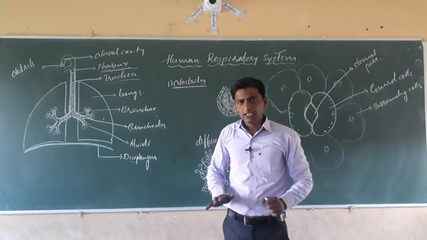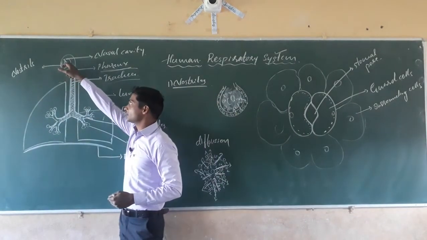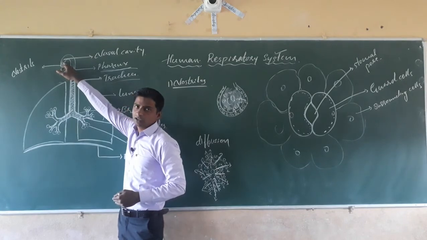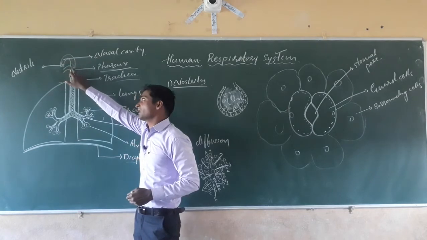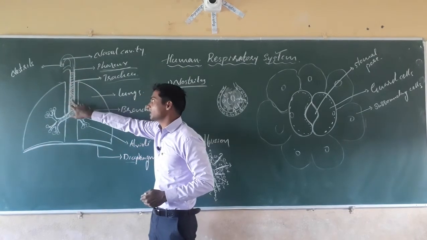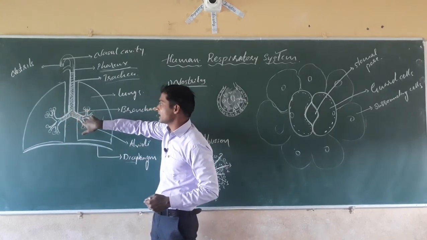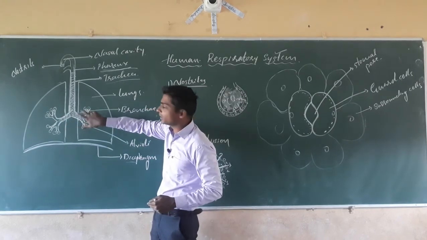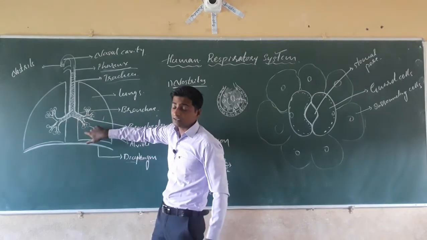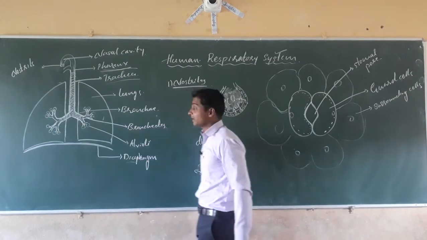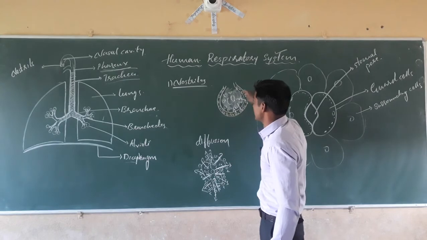It means the oxygen we take will enter the nostrils, and here the filtration of air goes on with the help of hair and mucus. Then it will enter the nasopharynx, next the pharynx, then the trachea, which will branch into the bronchi, then minor tubules called the bronchioles, and then reach the lungs. Inside the lungs, alveoli are present. The oxygen we have taken will be occupied in that layer.